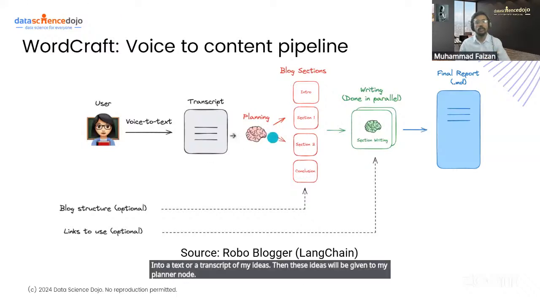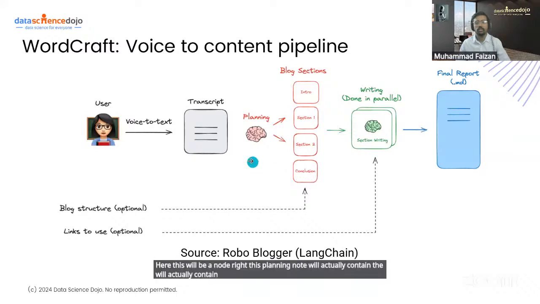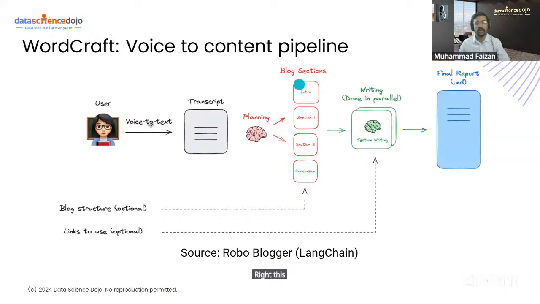Here, this will be a node, right? This planning node will actually contain the logic which will decide what my blog should look like. Okay. Then it will generate a plan for each section, right? There can be multiple blog sections. There can be an intro, section one, section two, and a conclusion, right? This is the structure that we can define.